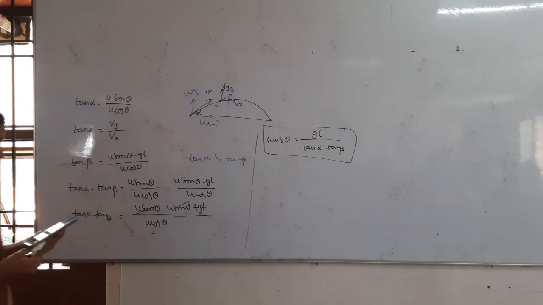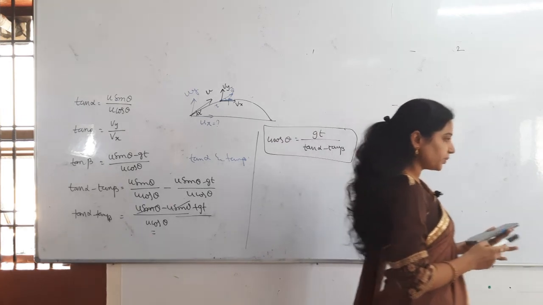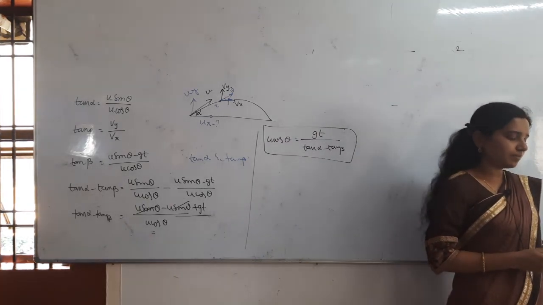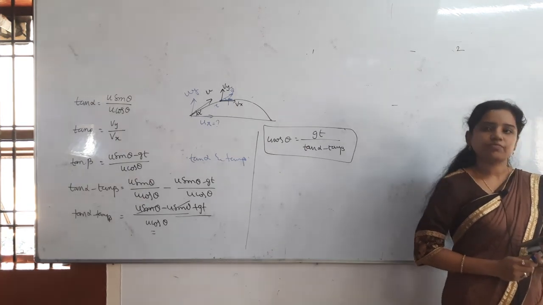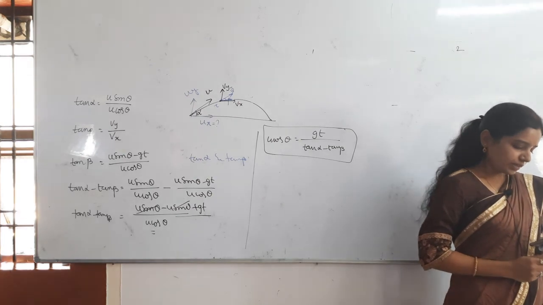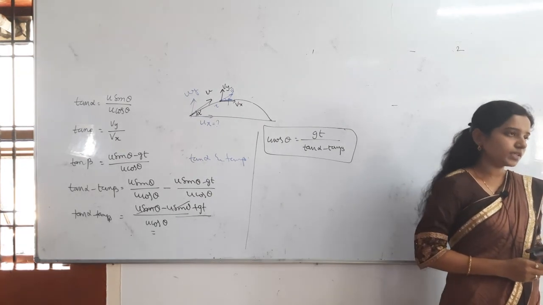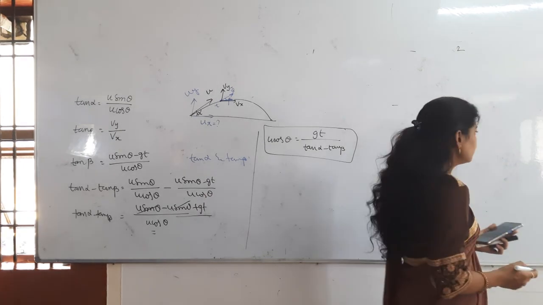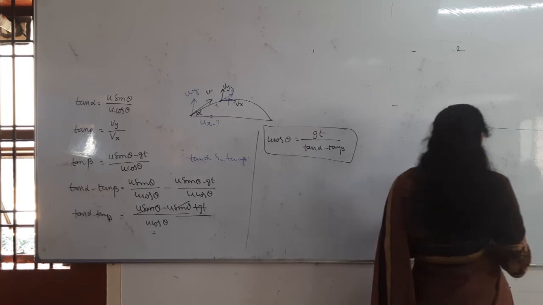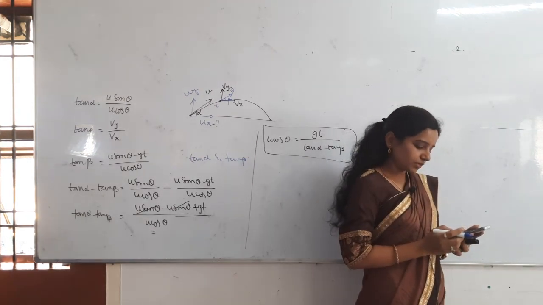If it spends negligible time on the ground, then find its horizontal component of velocity.